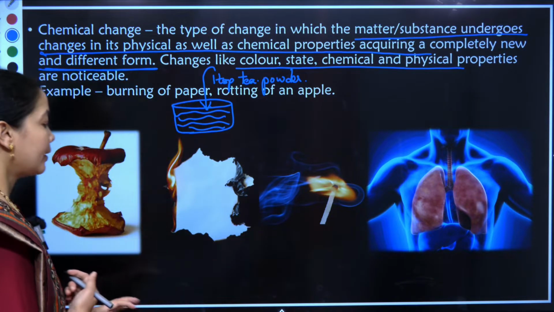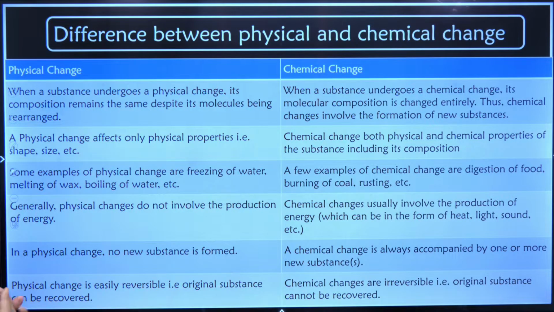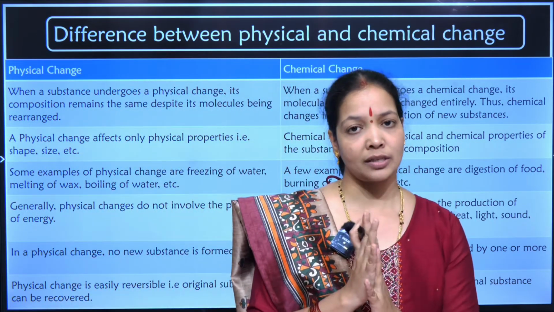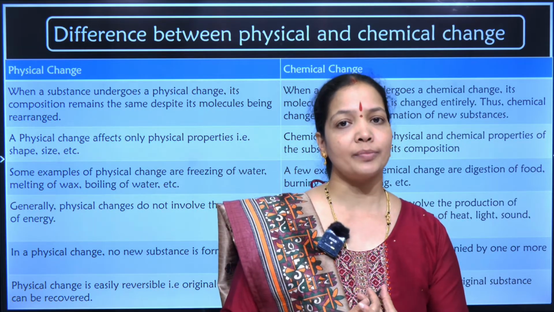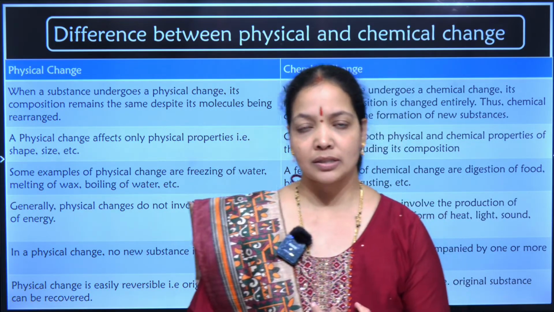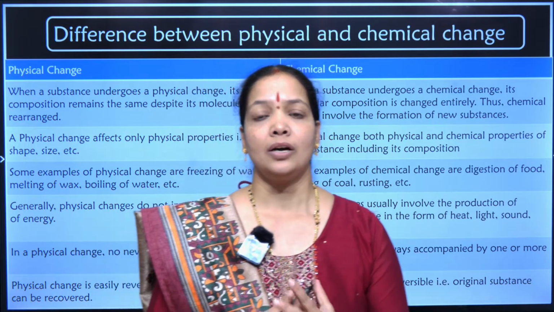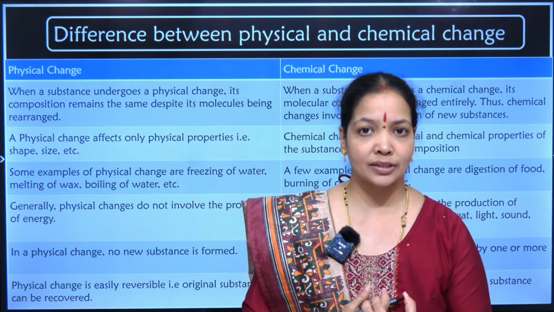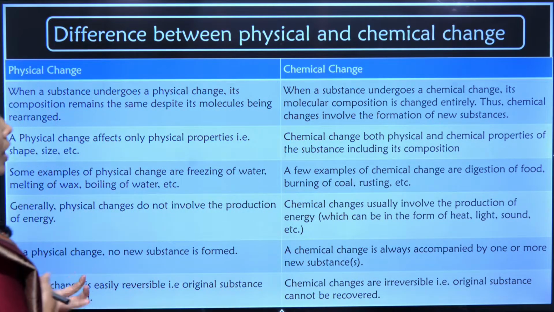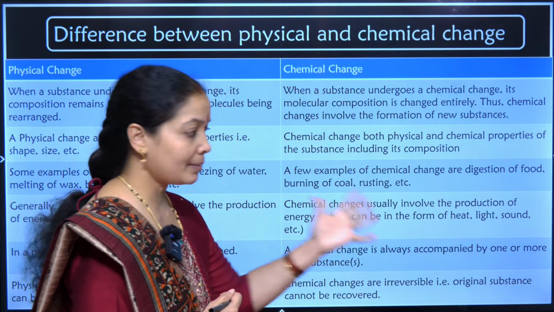Coming to the difference between them. Now I got to know what is a physical change. Now I got to know what is a chemical change. But in the book, if a question is asked to me, write the difference between physical and chemical changes, then what all points I have to highlight so that my teacher is not able to deduct any marks, right? So we'll highlight those points. The first column is giving me an analysis of physical change. The second column is giving me an analysis of chemical change.